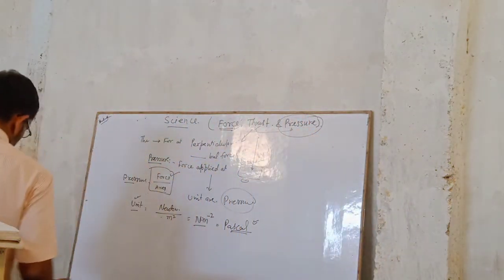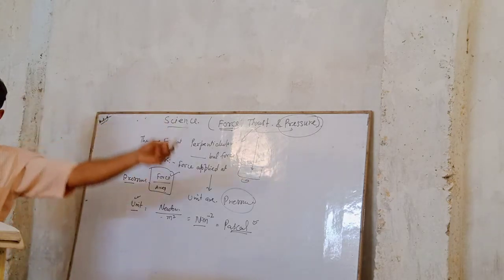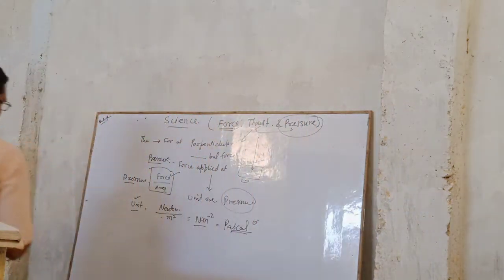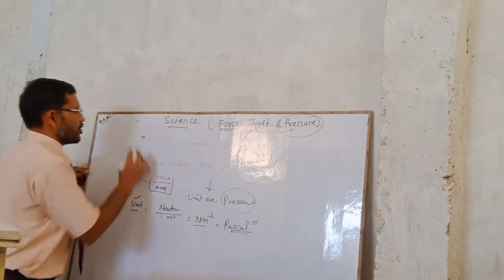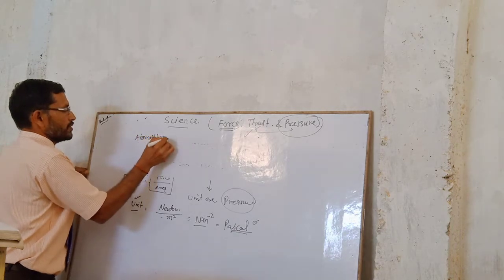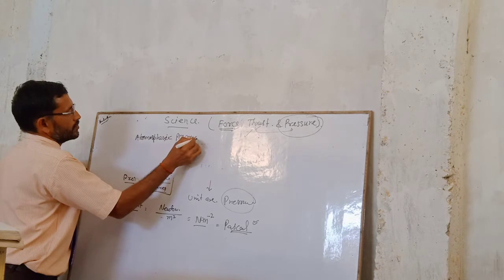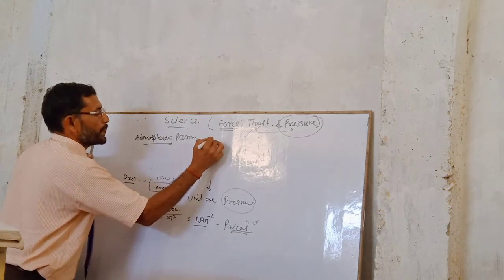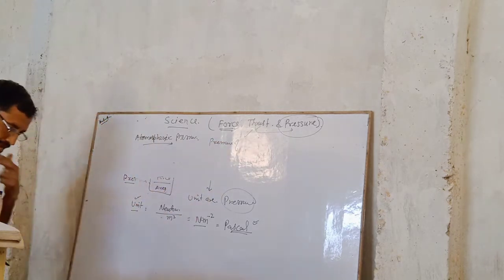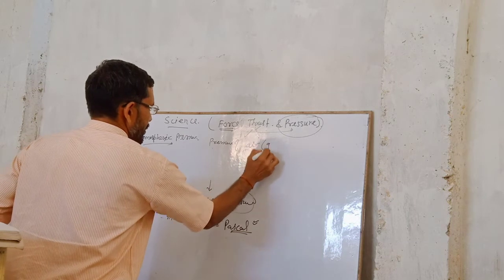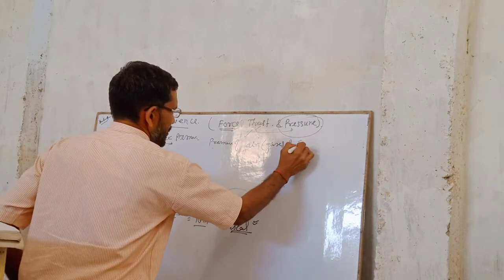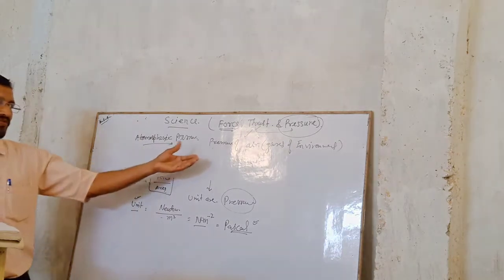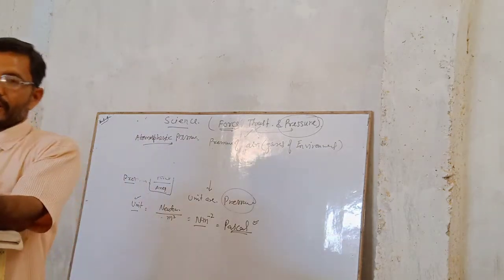So atmospheric pressure is nothing else but the pressure of air or gases in the environment, isn't it? So the pressure of air or gases present inside the environment is called atmospheric pressure.